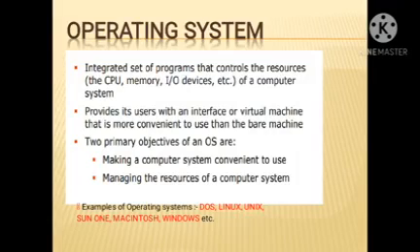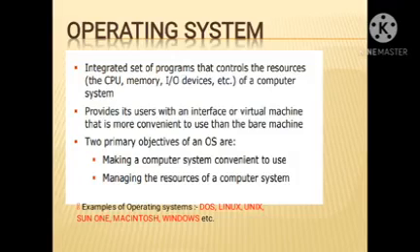Operating system acts as a central coordinator between hardware and software, and according to the use, the operating system is classified into the GUI and CUI, based on the character user interface and the graphic user interface.